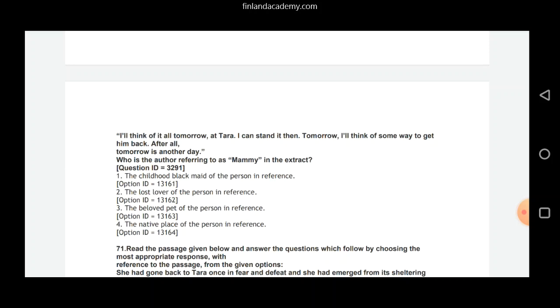Your option 1, that is childhood black maid of the person in reference, is the correct answer. Lost lover, beloved pet, native place, all of them are wrong. Native place is Tara. We do not have any pet here. Lost lover here is Red. But then Mammy here is childhood black maid.